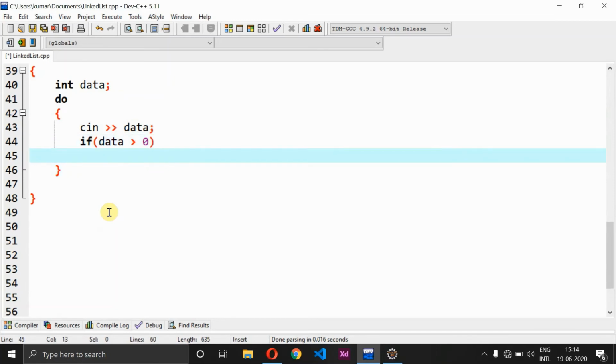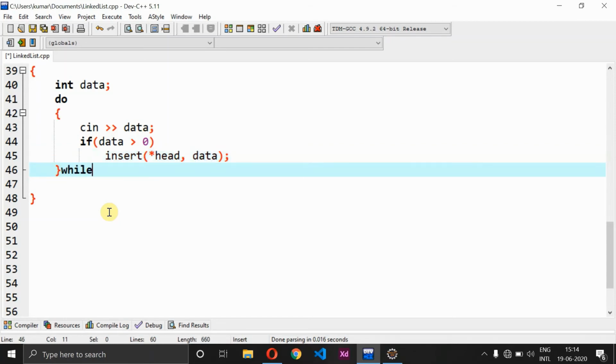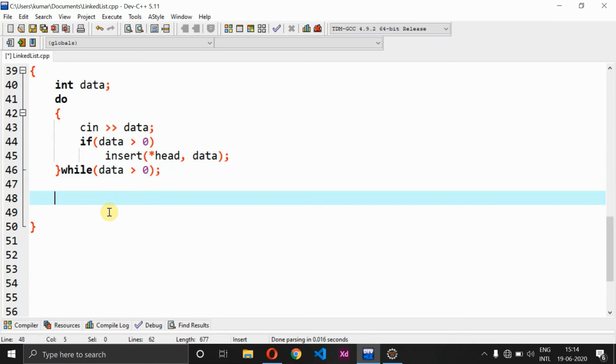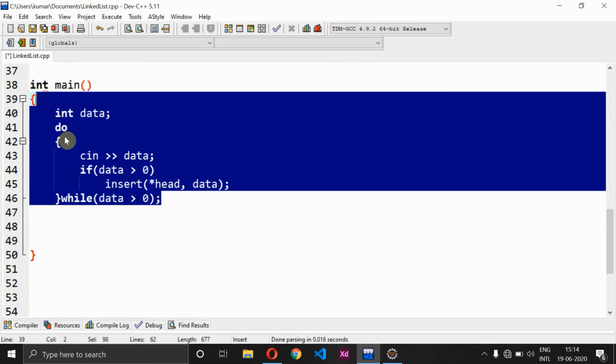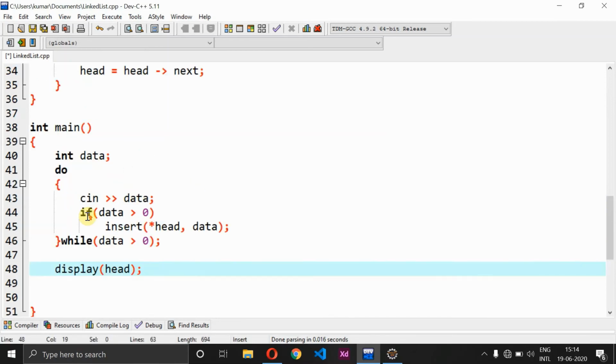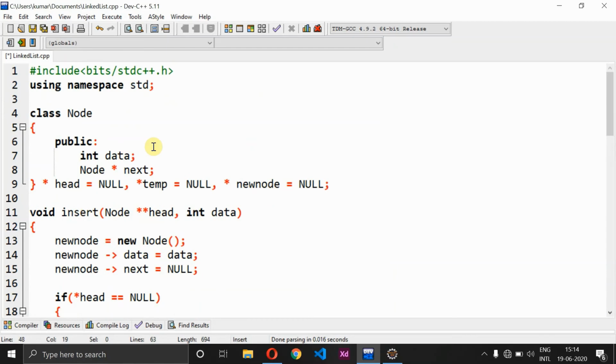So I'll just call the insert method and I'll pass head value and data, and this should run till the condition fails, right? So while data greater than 0, we have to do this process. Else, if I break this loop, then I want to directly display all the values. So for display, what I'm going to do is display of head. So that's all about our code which we have written for linked list, that is singly linked list.